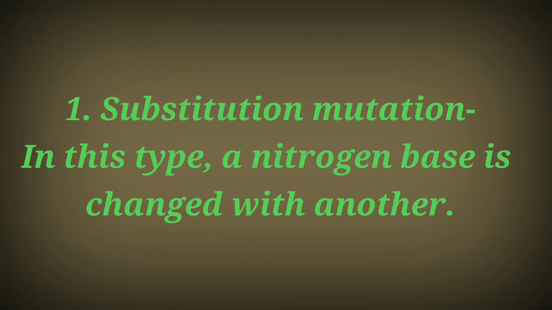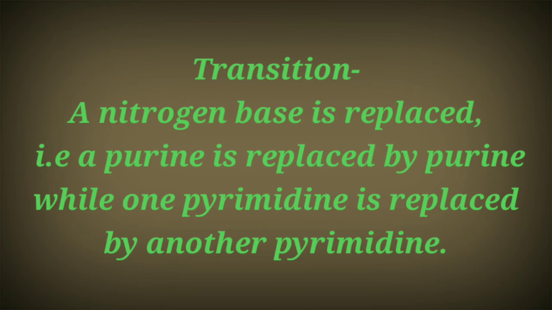Substitution is divided into two types. One is called transition and the other is called transversion. In transition, a purine is replaced by another purine.